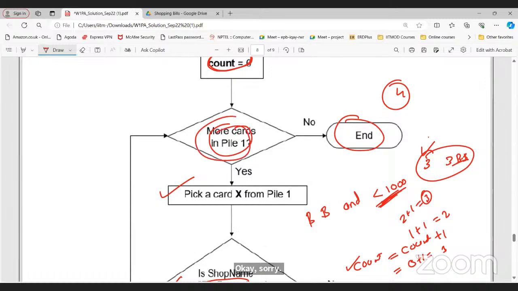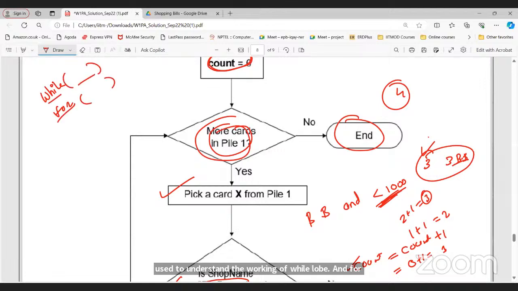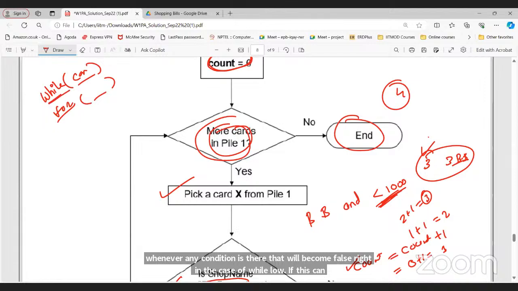So the logic behind understanding this particular flowchart is to understand the working of the while loop and for loop, right? When will this looping stop? Whenever a condition becomes false, right? In the case of a while loop, if this condition is false, then only we will stop iterating.